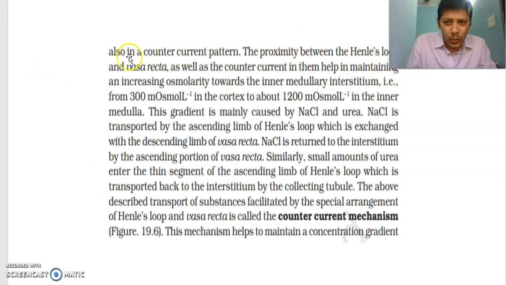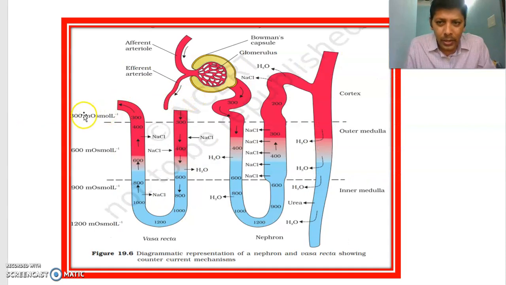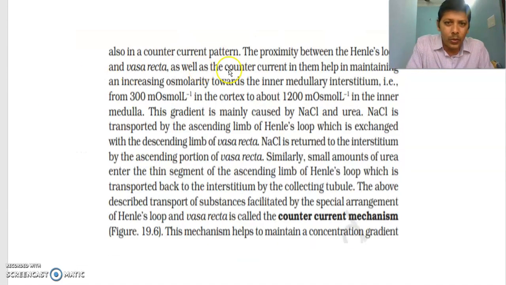The proximity between Henle's loop and vasa recta, as well as countercurrent in them, these two help in maintaining and increasing osmolarity. Here you can see increasing 300, 600, 900, 1200. This osmolarity is increasing from cortex to medulla. In this process of increasing osmolarity, these two play an important role.